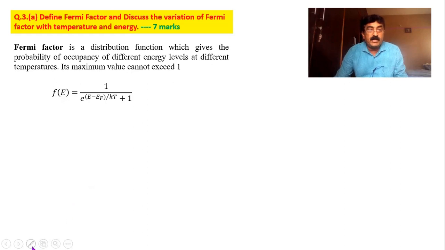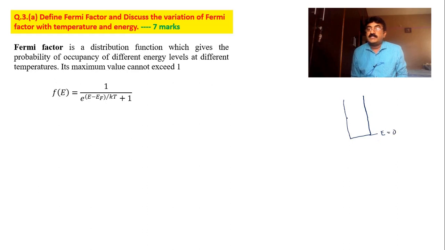I just write the model. Please recall the model your teacher gave in the regular class, the box type of model. This is the ground state, corresponding to E equal to 0, and somewhere here I have the Fermi level, that is the highest occupied level. All these levels are completely occupied and all these levels are vacant when the temperature is 0. Now I want to show that all these levels are 100% occupied and all these levels are 0% occupied at T equal to 0, and also I want to see what happens if T is greater than 0.